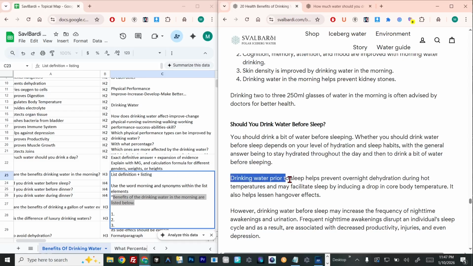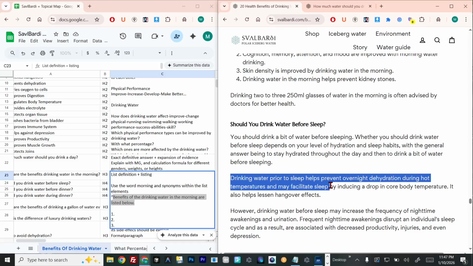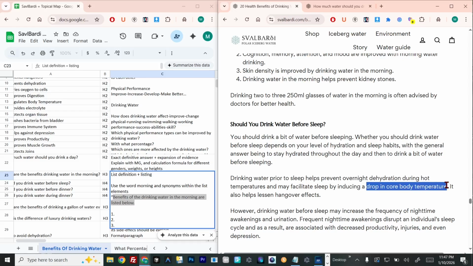Drinking water prior to sleep helps prevent overnight dehydration during hot temperatures and may facilitate sleep by inducing a drop in core body temperature. It also helps lessen hangover effects. Here we give the present sentence fact, and you can see this specific present fact sentence is helpful.